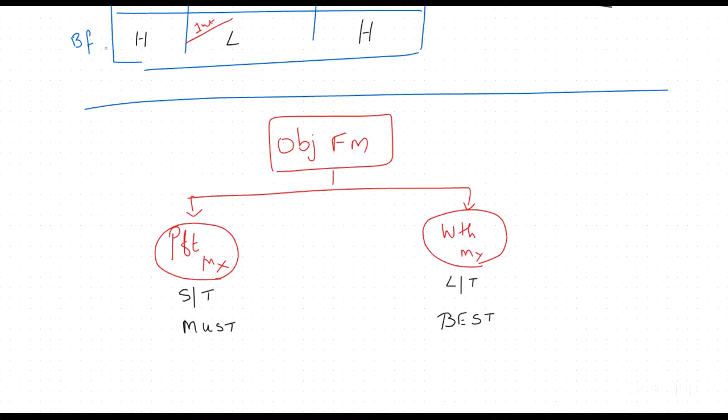Is mere clearing the CA examination best, or getting an all India level rank best? Of course, getting the all India level rank. If you want to get the all India level rank, you have to clear all the papers, or not? That is a must. So clearing all the papers is a must, but getting the rank is the best one. That's logic or not? Without clearing, you can't get the rank.